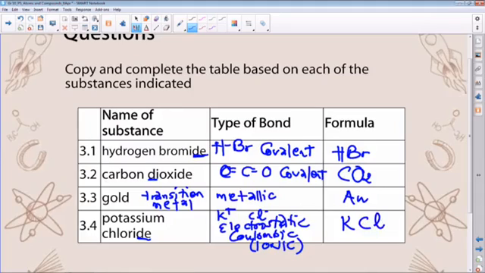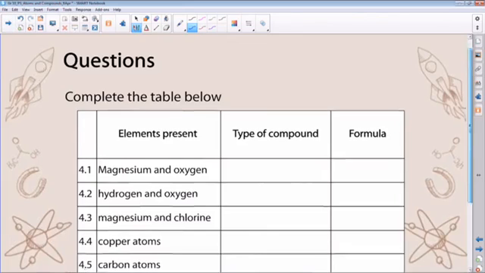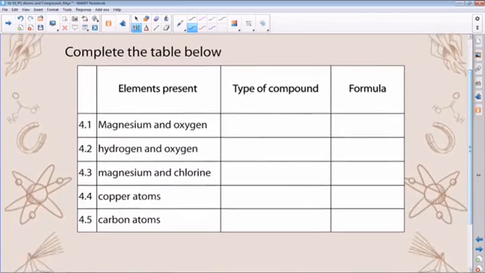Okay, let's look at the last set of questions, which is also in the form of a table. Right, in this case, we've got elements present. We want the type of compound and the formula. I think we get the sense of what we want here. So this is the elements in terms of the composition. It can be a single element, it can be two or different. If it says and, it means they are generally chemically joined together. So it would not necessarily be a compound. It would be, let's say, a substance, just to generalize that.